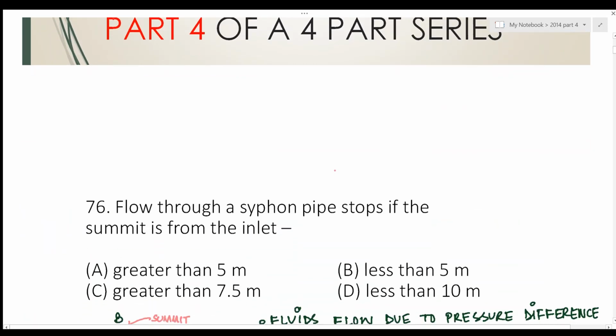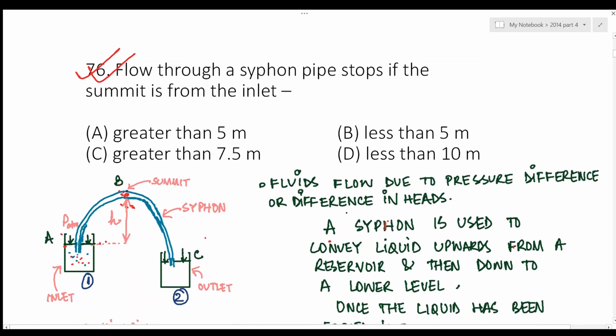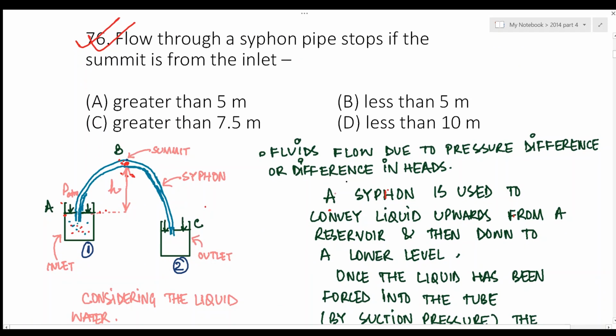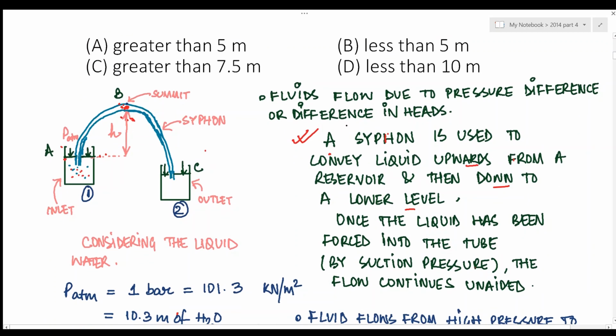The first question is: flow through a siphon pipe stops if the summit is from the inlet. Now, what is a siphon? A siphon is used to convey liquid upwards from a reservoir and then down to a lower level. Once the liquid has been forced into the tube by suction pressure, the flow continues unaided, right? Now, this is a siphon pipe marked in blue. Don't mind my drawing.